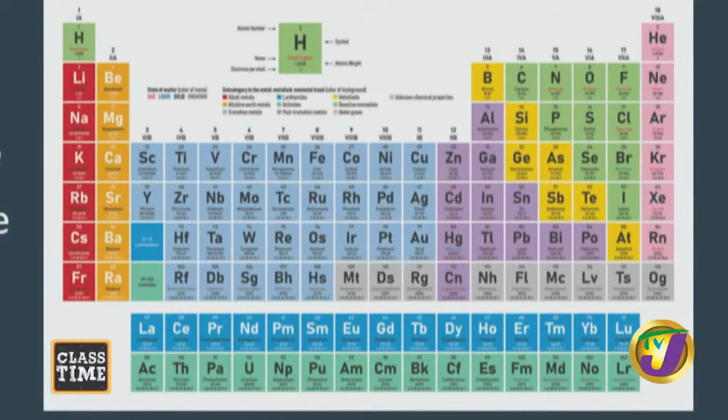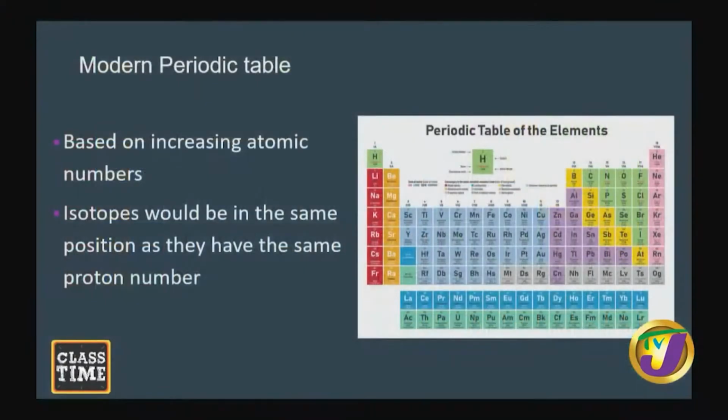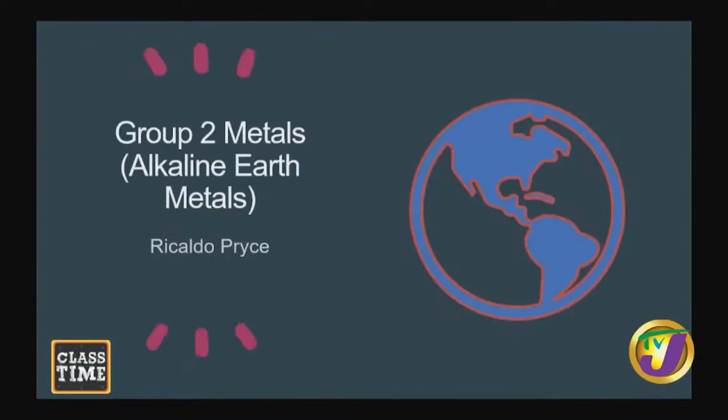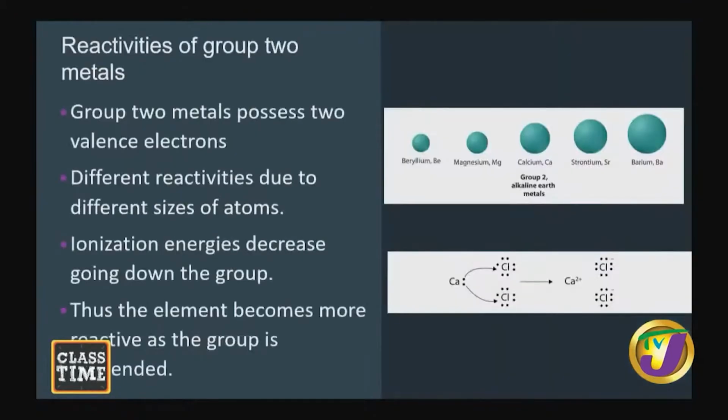Now, let's look at the group 2 metals, the alkaline earth metals. With the alkaline earth metals, they're group 2, meaning that they possess 2 valence electrons. So you can see where calcium is reacting with chlorine to generate calcium chloride.